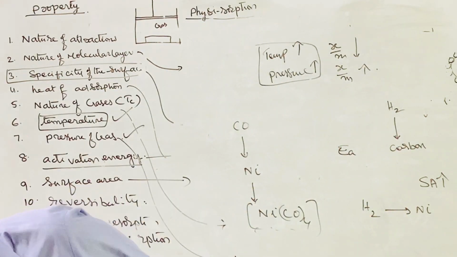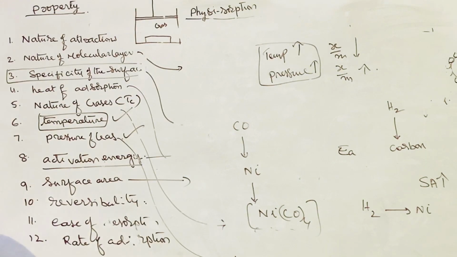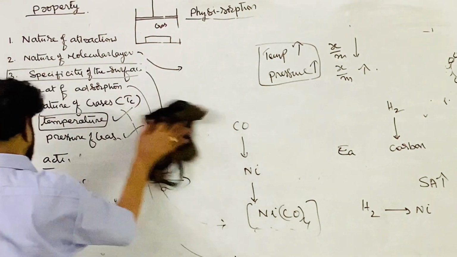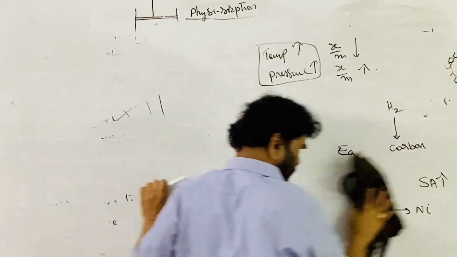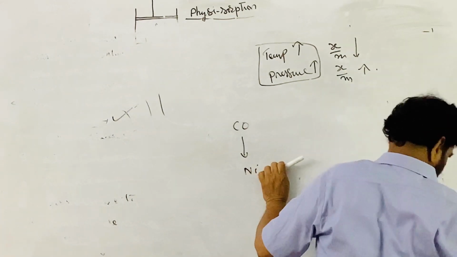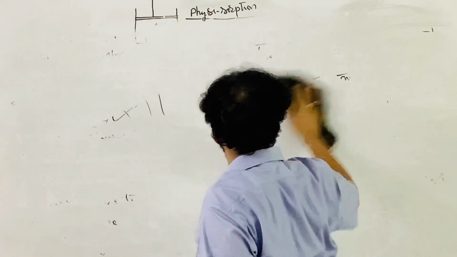The next part is the classification of the adsorption phenomena, types of adsorption, and characteristic properties of the 2 types of adsorption phenomena, chemical and physical adsorption.